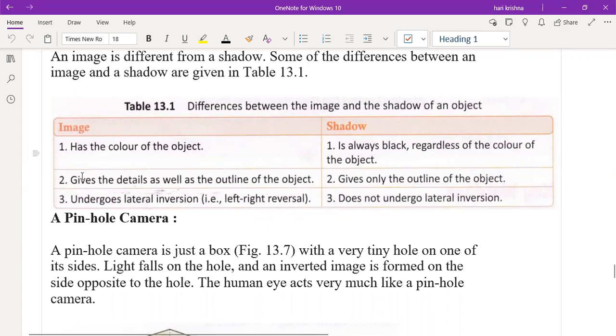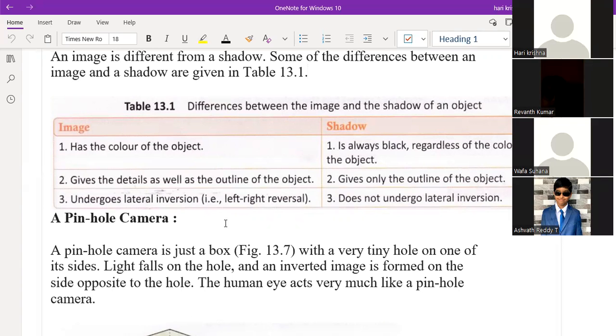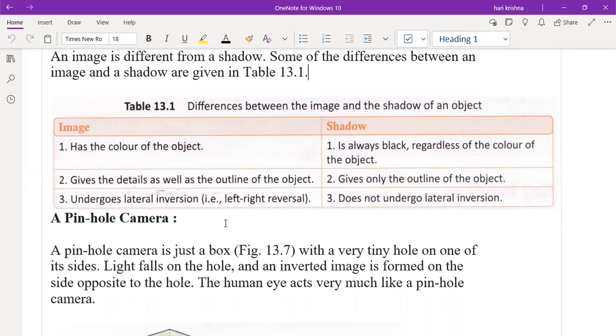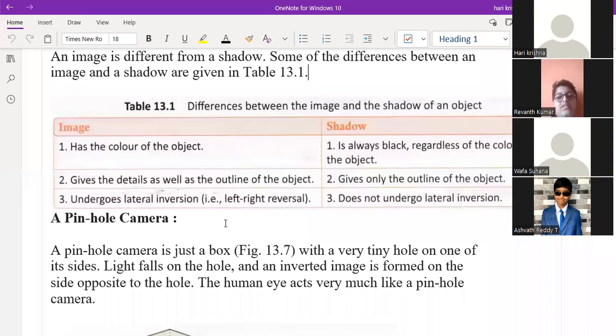Lateral inversion means, just remember lateral inversion. Now, when you are seeing ourselves in the mirror, when you raise the right hand, in the mirror the image appears as a left hand, right? That is lateral inversion. So whatever the left side part of the object will appear as the right side in the image, or the right side part of the object will appear on the left side of the image. That is lateral inversion.